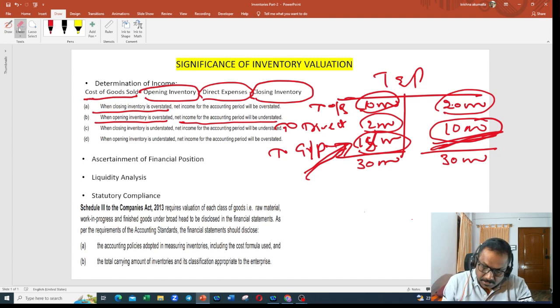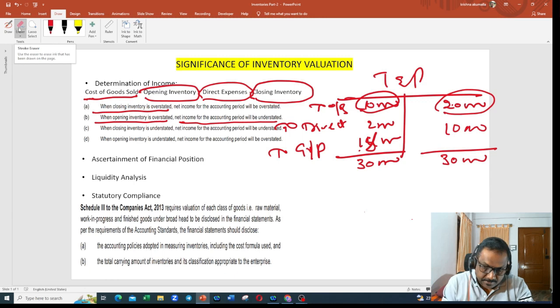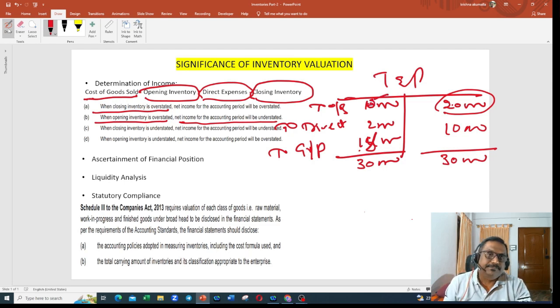See here, let us say my opening inventory is overstated. Instead of 10,000, I overstated this to 15,000. Let us assume that all others are correct. Instead of 10,000, I overstated my opening balance at 15,000. Then what will happen? Now you see 30,000 total, 15,000 plus 2,000, 17,000, minus 30,000 gives 13,000. This profit will become 13,000.